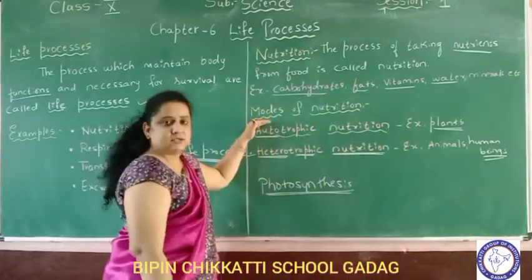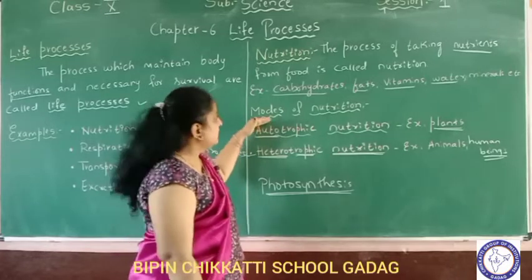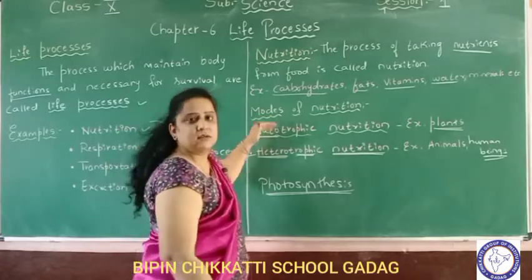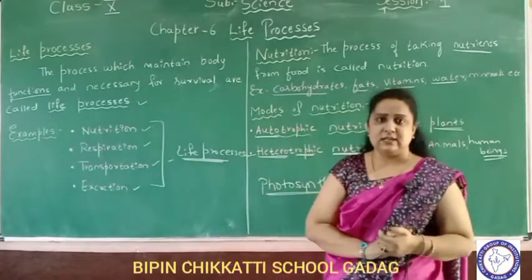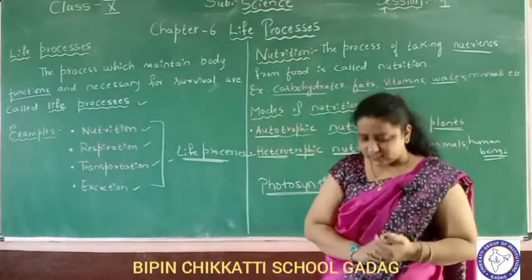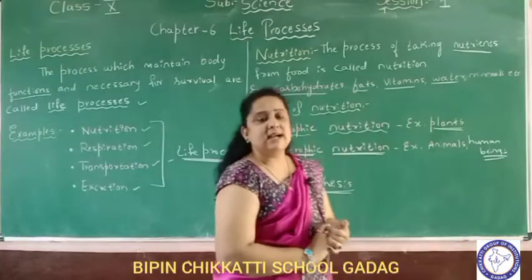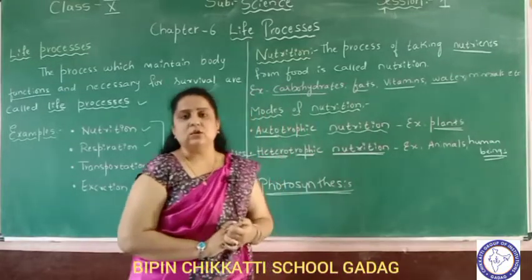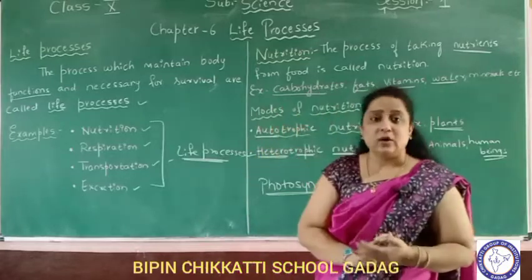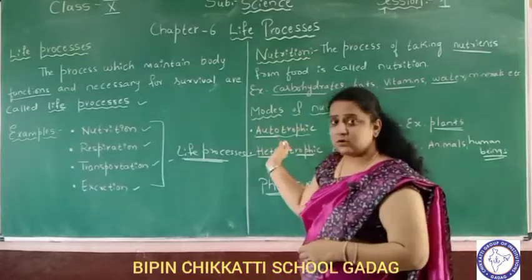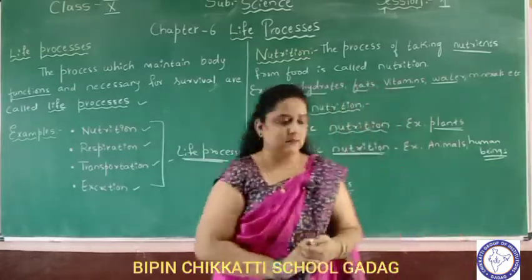Modes of nutrition. They will ask you the question, name the modes of nutrition. Number 1, autotrophic nutrition. Auto means self. Nutrition, you know, is the intake of food. So here plants prepare their own food, or the organisms which prepare their own food are called autotrophic organisms, and the nutrition is called autotrophic nutrition.